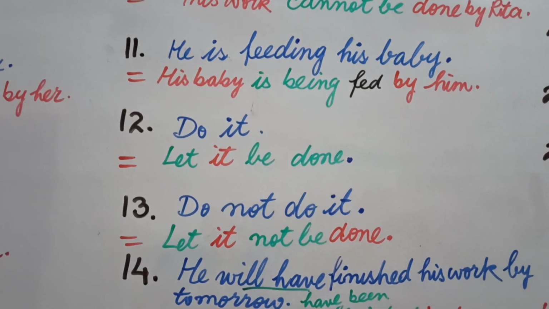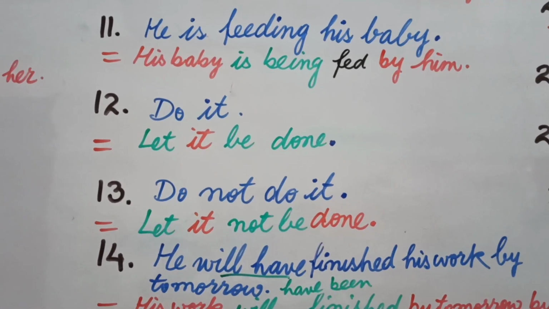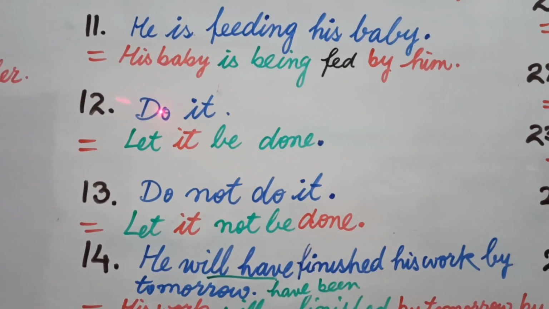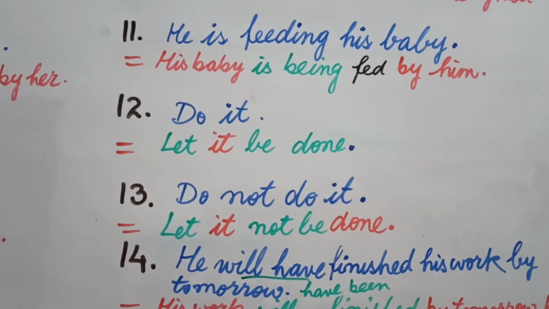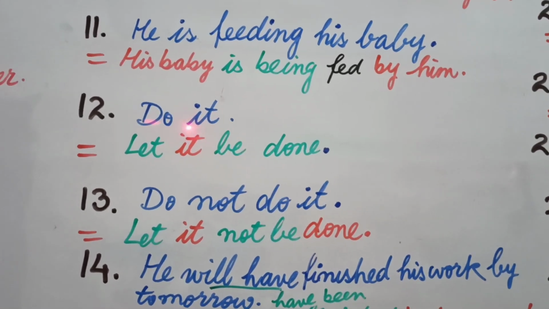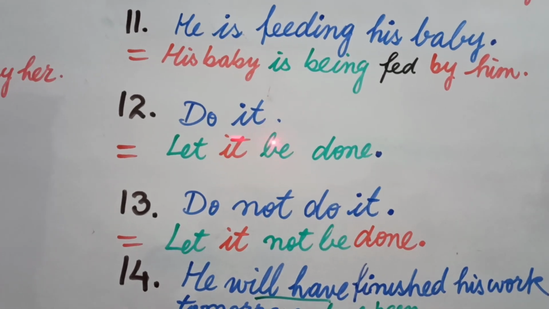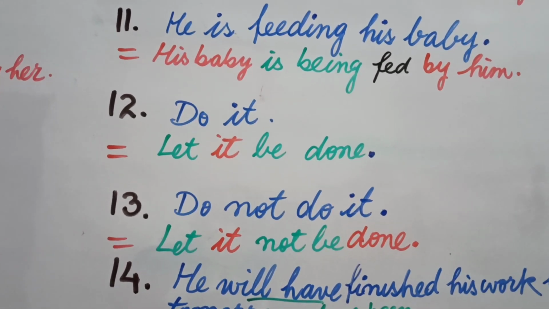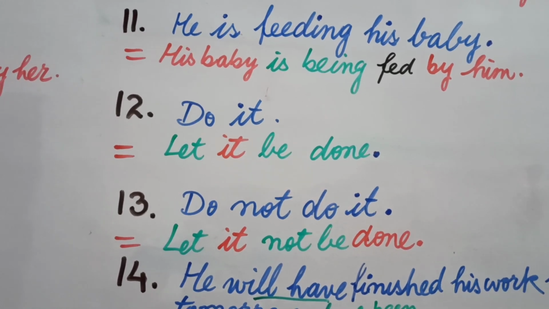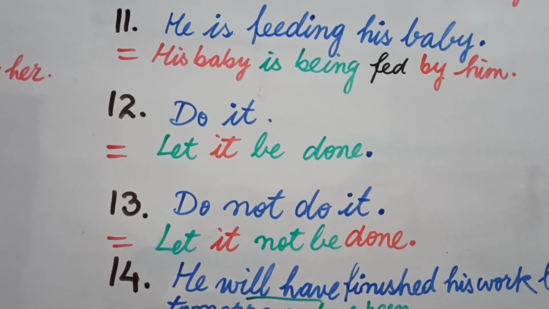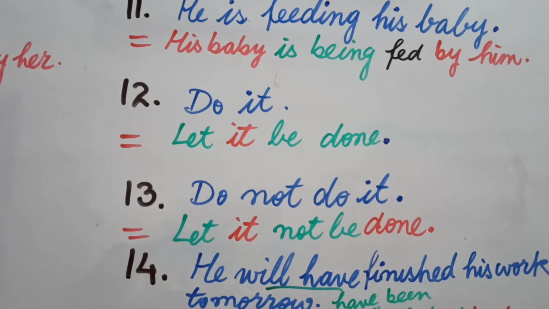Now let's come to the question number 12. Do it. Sometimes we get confused that this sentence is based on present indefinite, but actually it is an imperative sentence. What is imperative? In which we don't have a particular subject, and the subject understood in this sentence is always you, because you is supposed to be a listener.